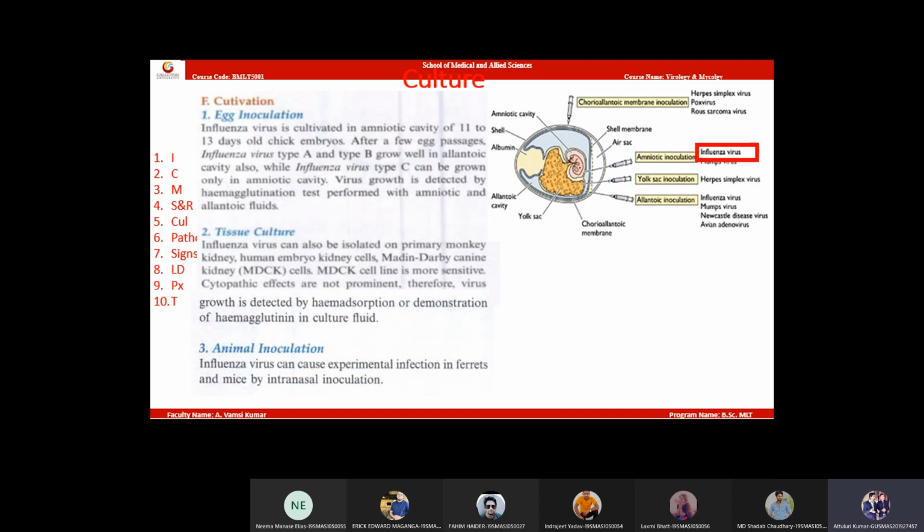A and B are inoculated in the allantoic cavity, whereas C will be inoculated in the amniotic cavity of the embryonated egg. Then the virus will be detected by hemagglutination test. What are the viral detection tests? By observing cytopathic effects, inclusion bodies, hemagglutination test, transformation test, interference test, and immunofluorescence test. Here influenza virus will be detected by hemagglutination test.